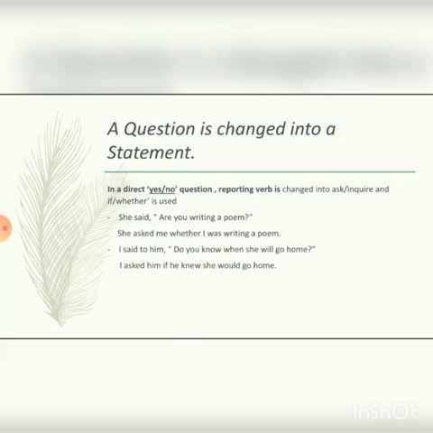Second example is, "I said to him, do you know when she will go home?" So here I asked him, said to changes into asked because some question is asked here. So I asked him if he knew when she would go home.